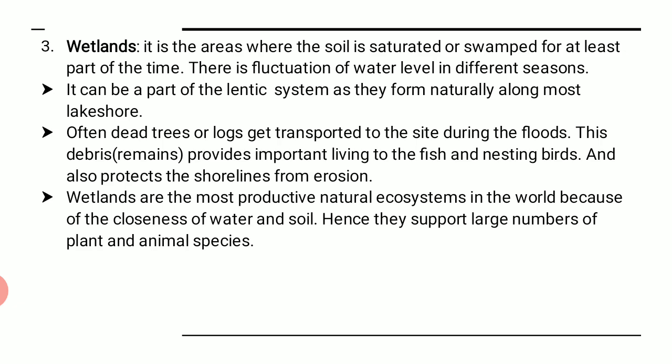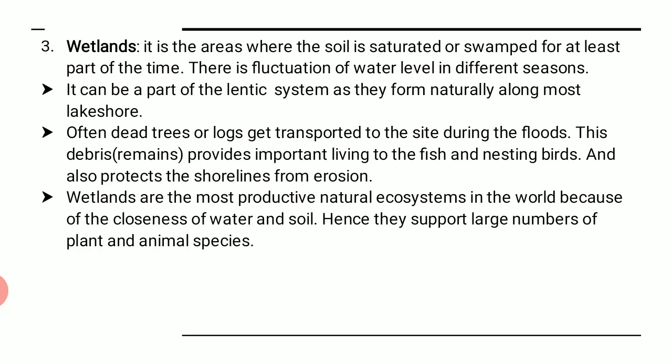I repeat, aquatic system means the water bodies. The aquatic ecosystem can be divided into two parts: marine ecosystem, consisting of seas and oceans, whereas the freshwater system consists of lentic, where the flow of water is not there, it is stagnant, like pools, ponds and lakes. Whereas lotic means the bodies have a fresh flow of water throughout, that means the rivers and the streams.